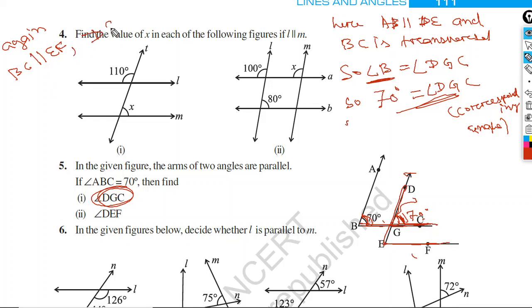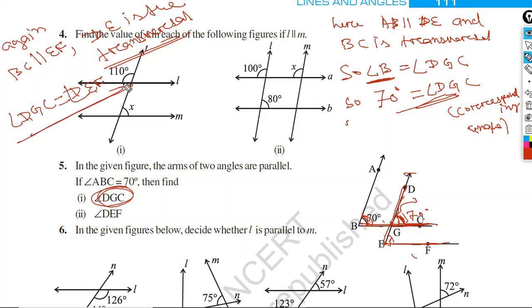Now therefore this angle DGC will be equal to DEF, isn't it? Because they are corresponding angles. Write it: angle DGC equals angle DEF, reason: corresponding angles.